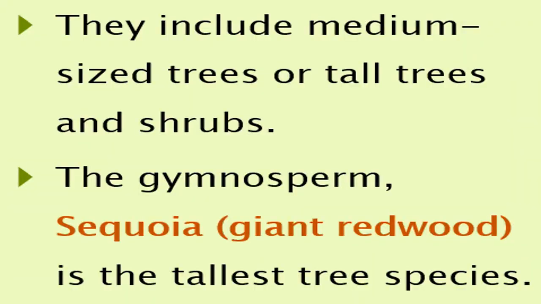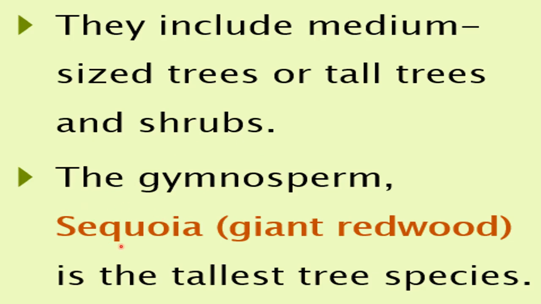Size of gymnosperms: they include medium sized trees or tall trees, and shrubs. So all these three categories are found in the gymnosperms. Trees can be very tall, they can be medium in size, or there can be shrubs.